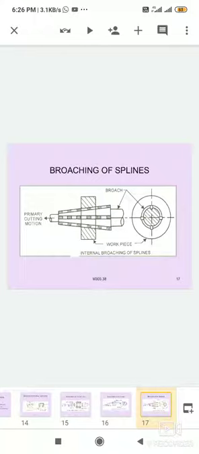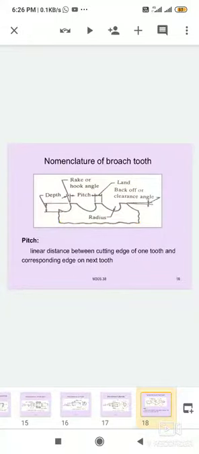In the internal broaching machine figure, observe the primary cutting motion, the workpiece and the broach. The broach is located, and the workpiece is located on the cutting tool, which can be moving. And the material is removed from the workpiece in large amounts.